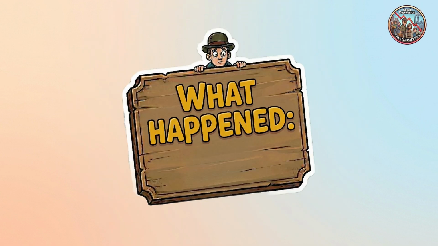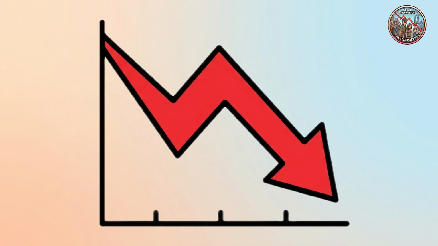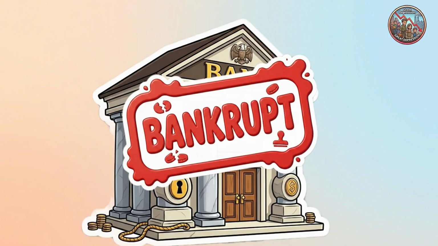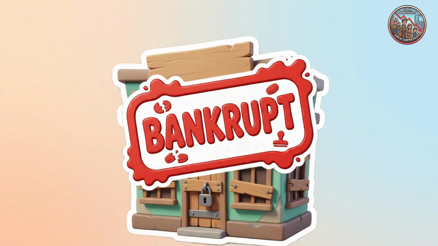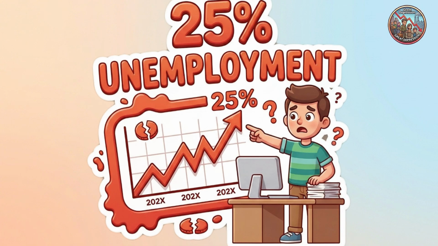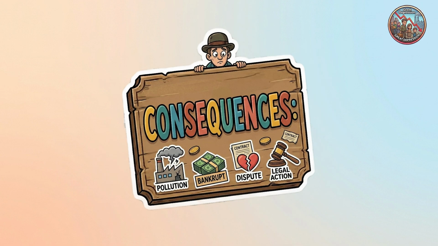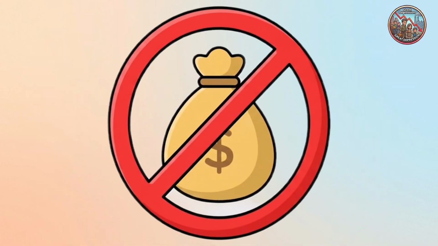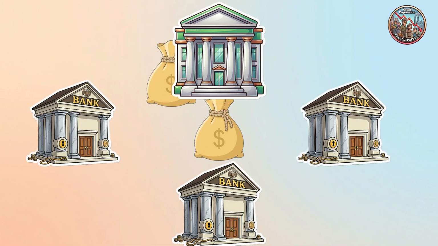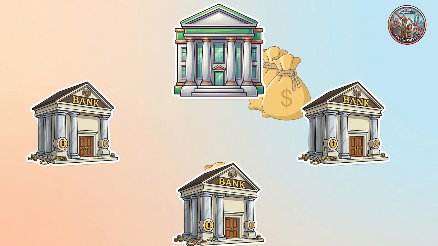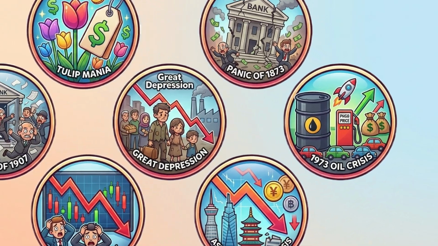What happened? In 1929, the stock market crashed. Banks failed. Businesses closed. Unemployment reached around 25% in the United States. Consequences: millions lost their jobs and savings. Governments began playing a much larger role in managing economies and regulating banks.